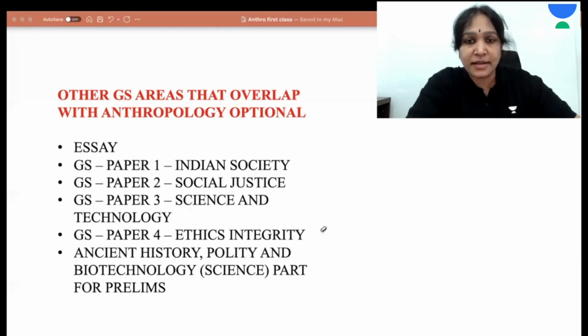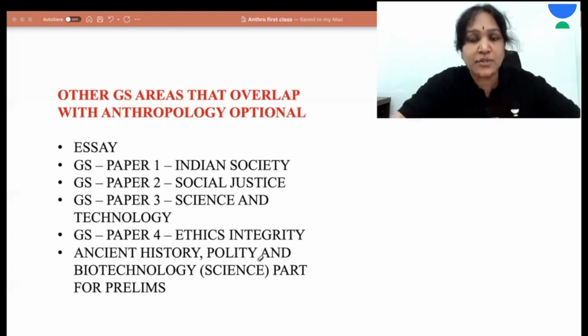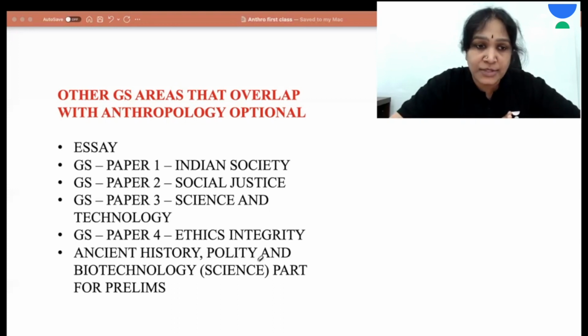And then the ethics and integrity paper, GS paper 4. It also has some overlap because anthropology studies the theories, philosophical and sociological aspects. In addition to that, because anthropology has archaeology, it overlaps with ancient history, and we study the constitutional provisions for SC, ST, OBC, minority issues and all. It has a bit of overlap with polity and other aspects of GS. It means anthropology optional has a good overlap with the other GS papers.